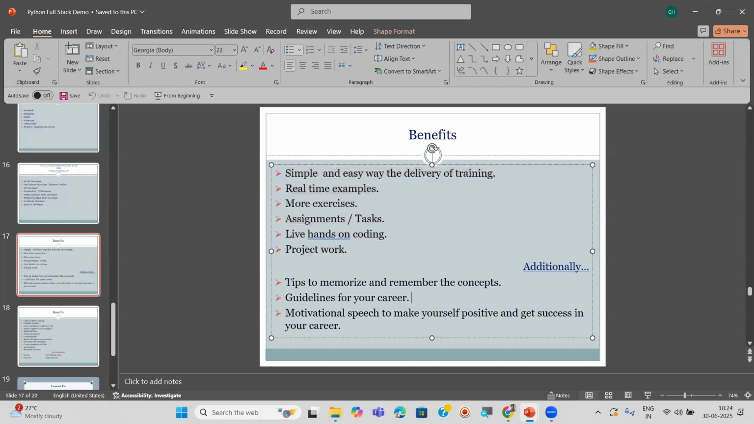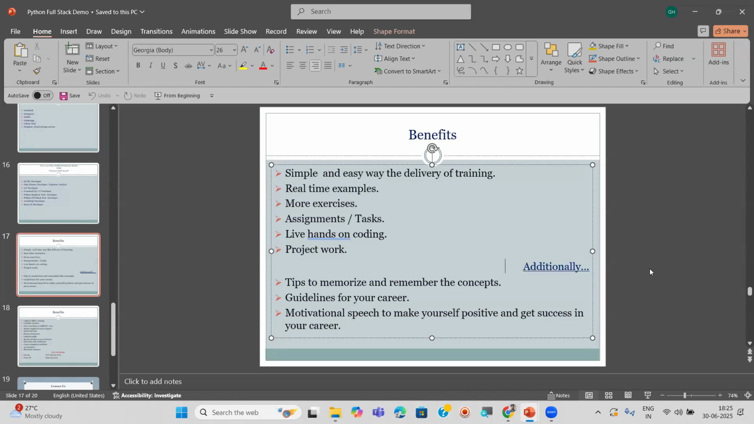Additionally, we'll be having some additional advantages, like I'm going to provide some tips to memorize or remember the topics, and also guidelines for your career. Feel free to ask any doubts you have, and sometimes you'll have motivational speeches to make yourself positive and get success in your career. Sometimes motivation is very important because some people attend the classes without any intentions. So I'm going to motivate all of you, so that it may be like a boost.